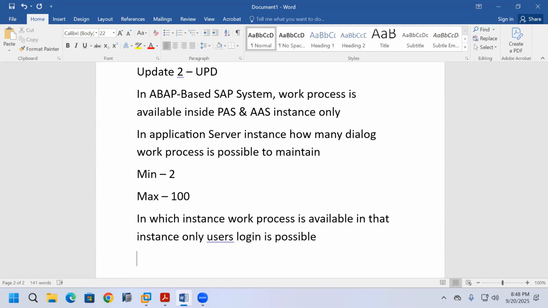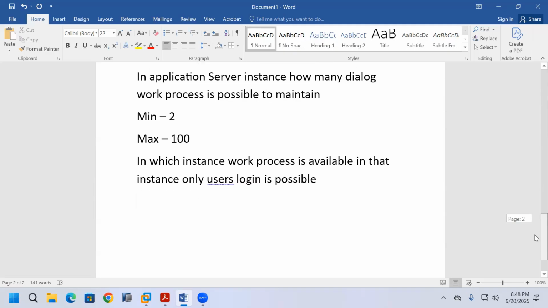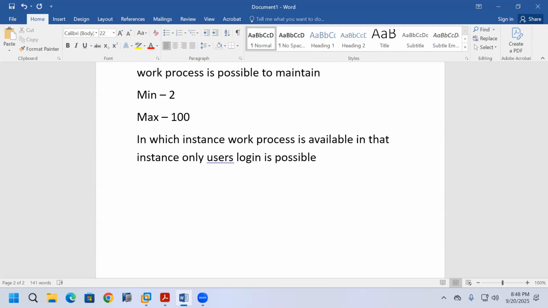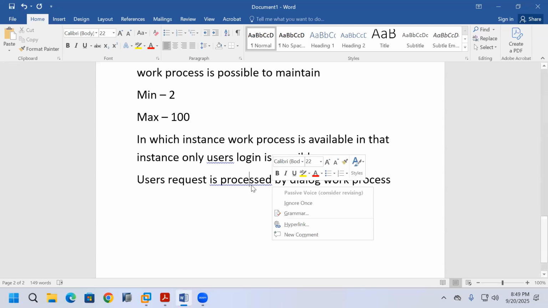Okay, now why? What is the requirement? Why do we want to install an additional application server instance? When do we get that requirement? I already told you clearly, in an application server instance, minimum 2 dialog work processes are possible, maximum 100 dialog work processes are possible. So what you want to understand here is that the user's request is processed by a dialog work process.